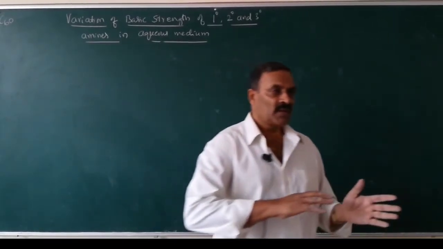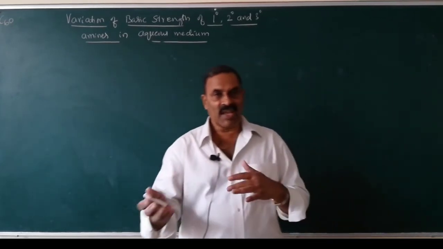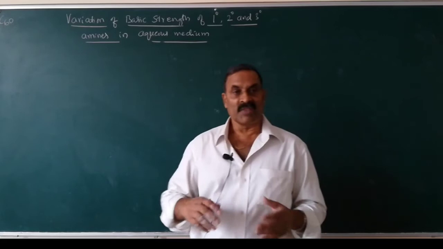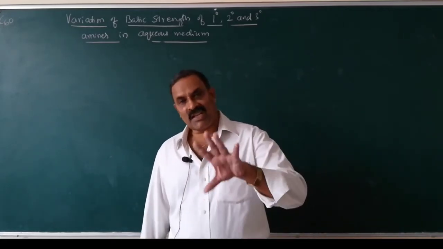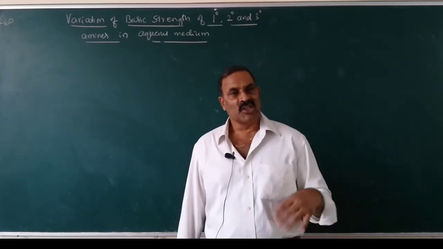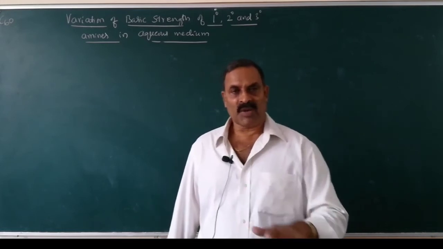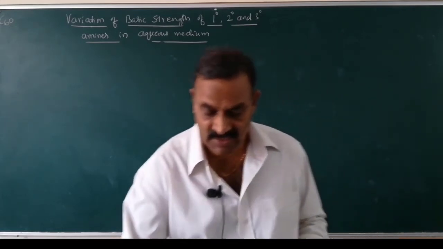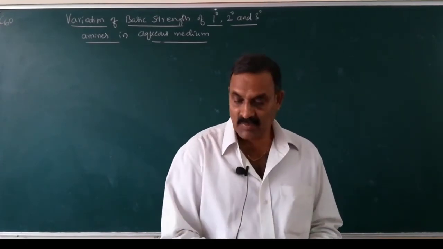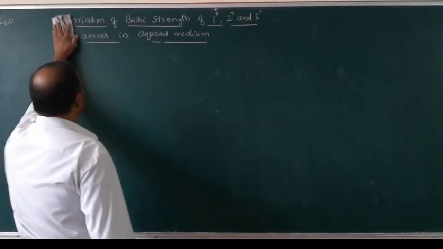So for different methylamines or alkyl amines, the basic strength varies depending upon whether they are in aqueous medium or non-aqueous medium. In non-aqueous medium or gaseous phase, the order is tertiary is greater than secondary, which is greater than primary, which is greater than ammonia, which is greater than aniline, because as the number of alkyl groups increases, the basic nature also increases.